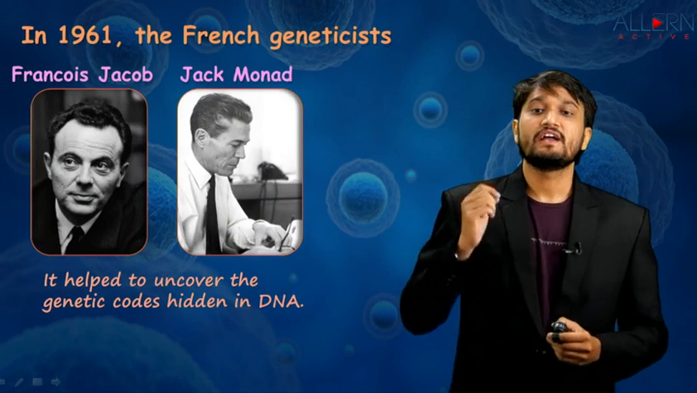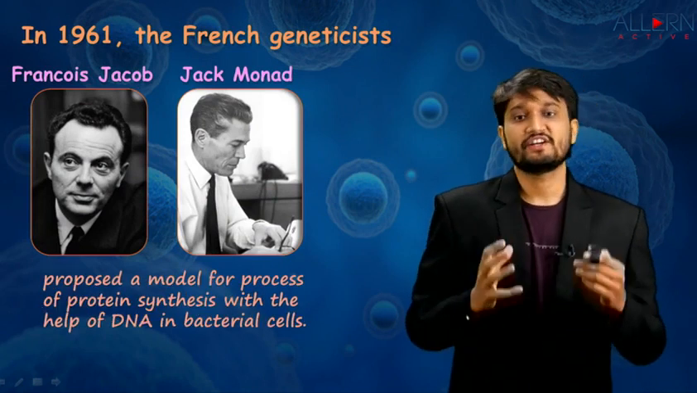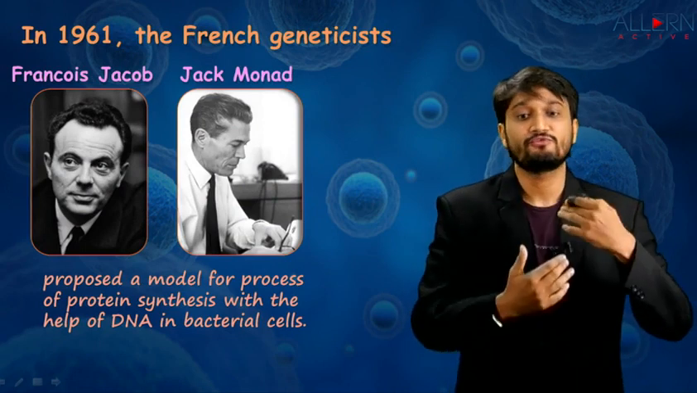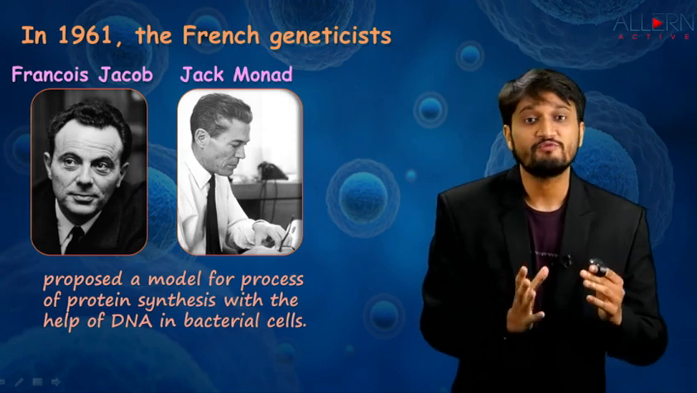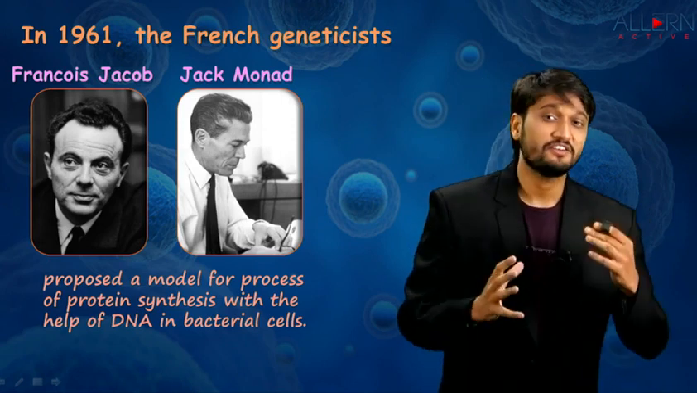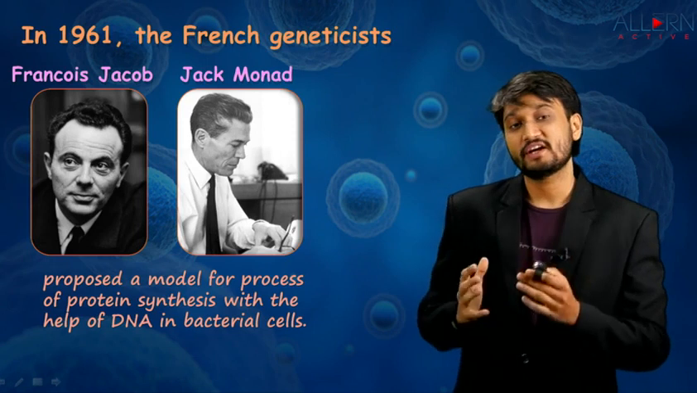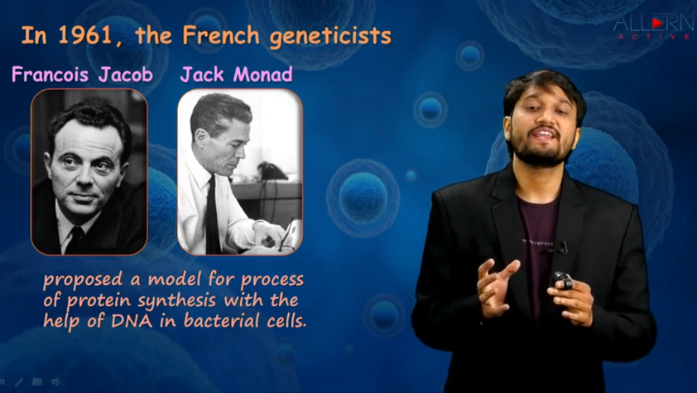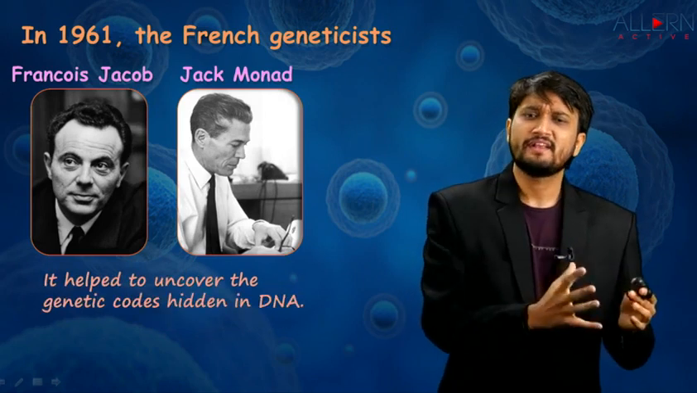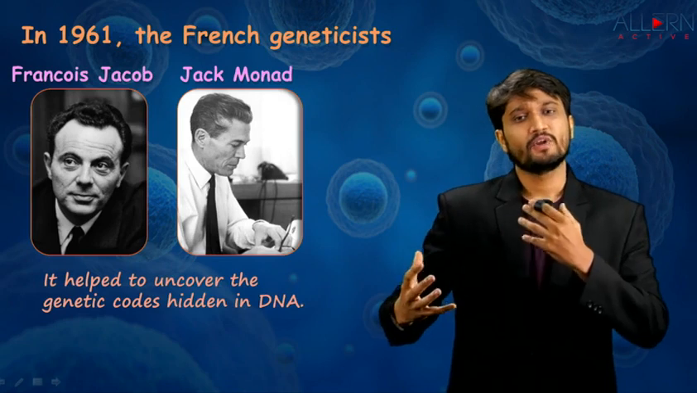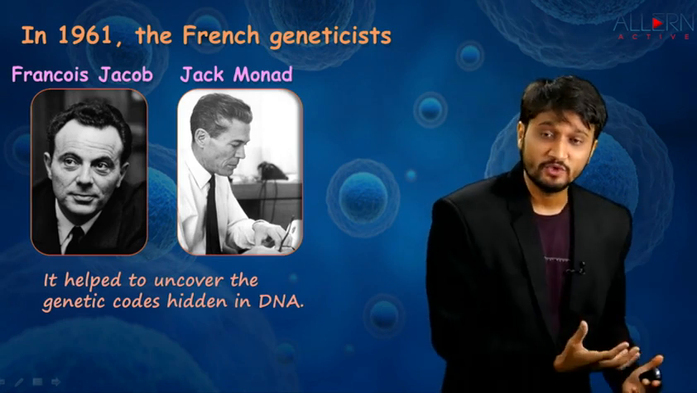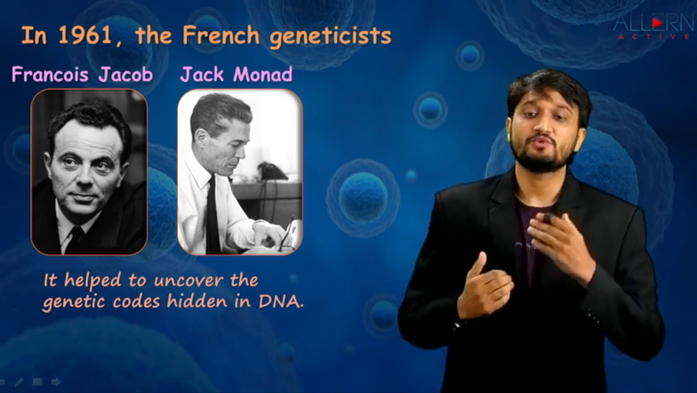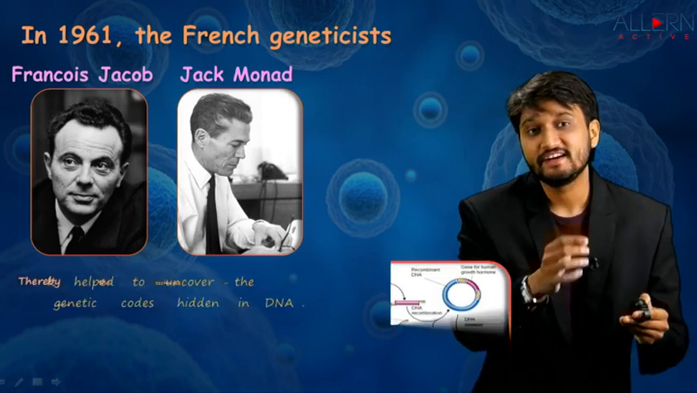Further, in the year 1961, the French geneticists Francois Jacob and Jacques Monod proposed a model for the process of protein synthesis. This is transcription and translation that we are talking about. These were the two scientists who first put forth this idea, and they did so with the help of DNA in the bacterial cell. Because bacteria are prokaryotes, it is easy to handle them inside the laboratory as compared to a eukaryotic cell. Research is mainly done on prokaryotic cells. This helped us uncover the genetic code that is hidden within our DNA.